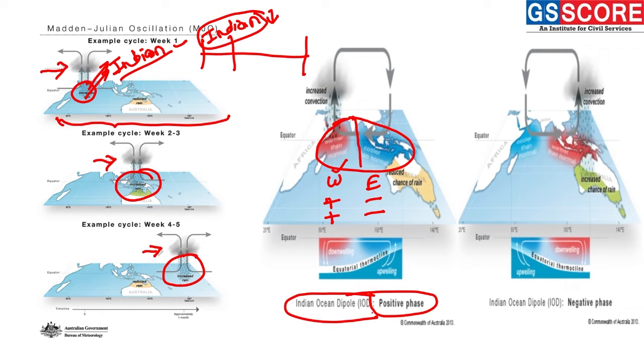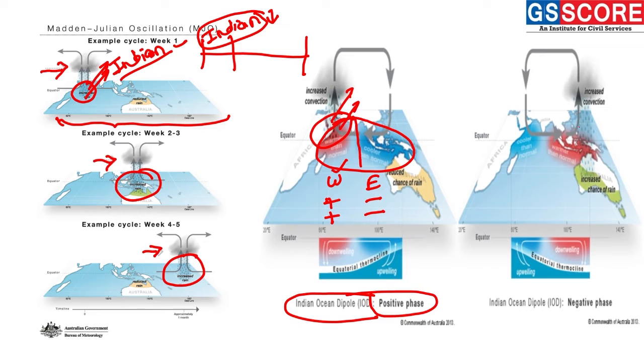Here we can see the amount of rainfall is increased over the western part because of the high moisture presence in this region. So it is resulting in a good amount of rainfall in the Indian subcontinent.